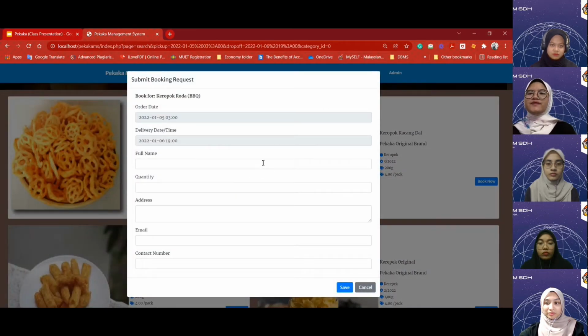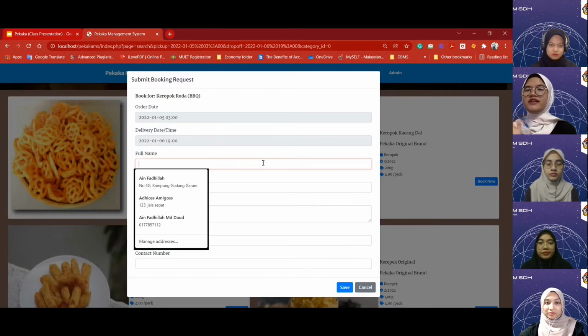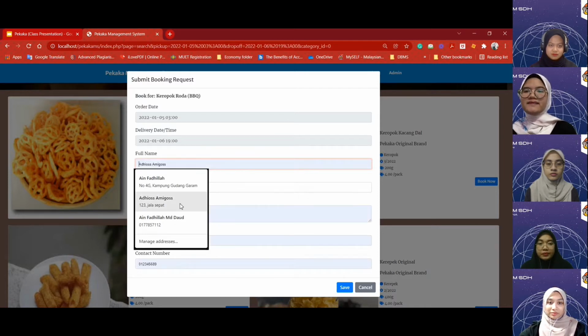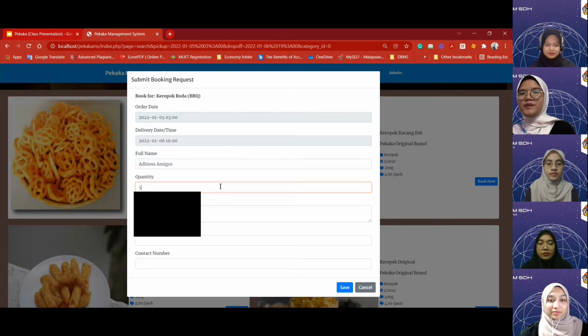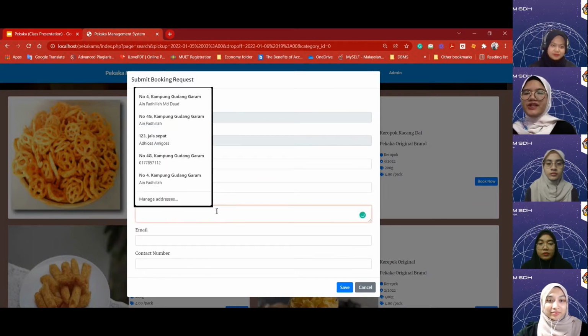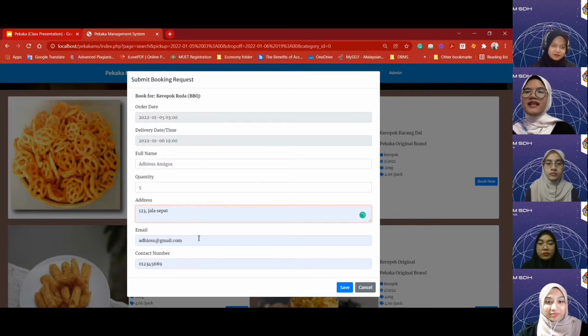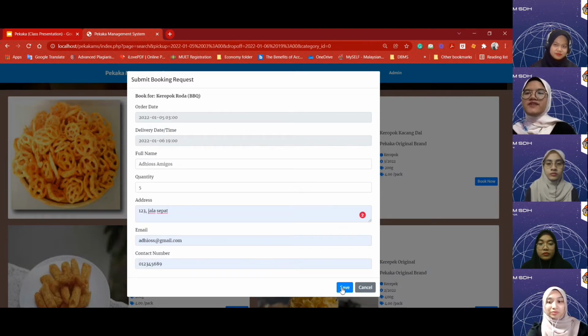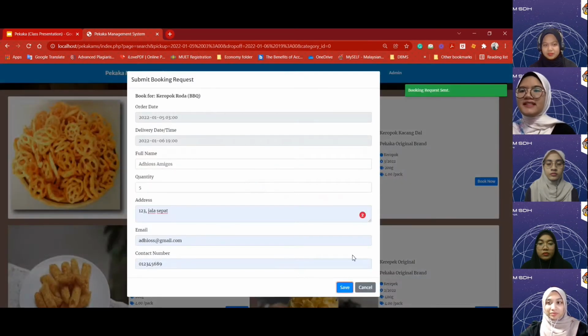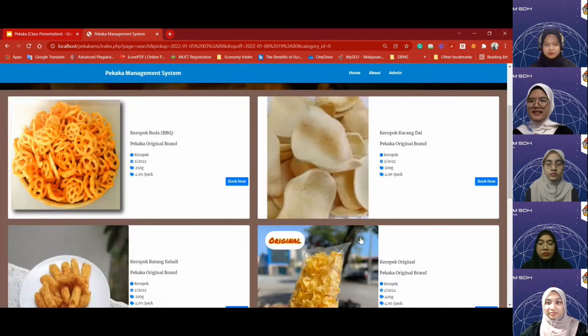The customer needs to insert their full name, the quantity they want, their address, and also their email and contact number. After inserting all the details needed, the customer may submit the booking request, and the booking request has been successfully sent to the system.